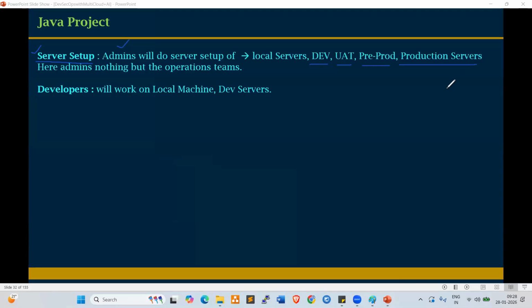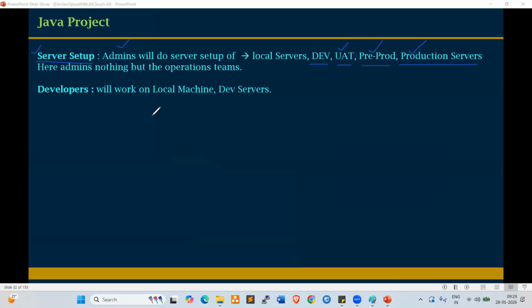In the development server, developers develop the code. Once development is completed, testing should happen on the QA servers or UAT servers. After that, we can deploy onto pre-prod before going to production. Finally, we deploy onto prod servers so that the application is live and we can access it through the internet. Server admins prepare the servers, developers develop the code, and testers test the code, that is fine.